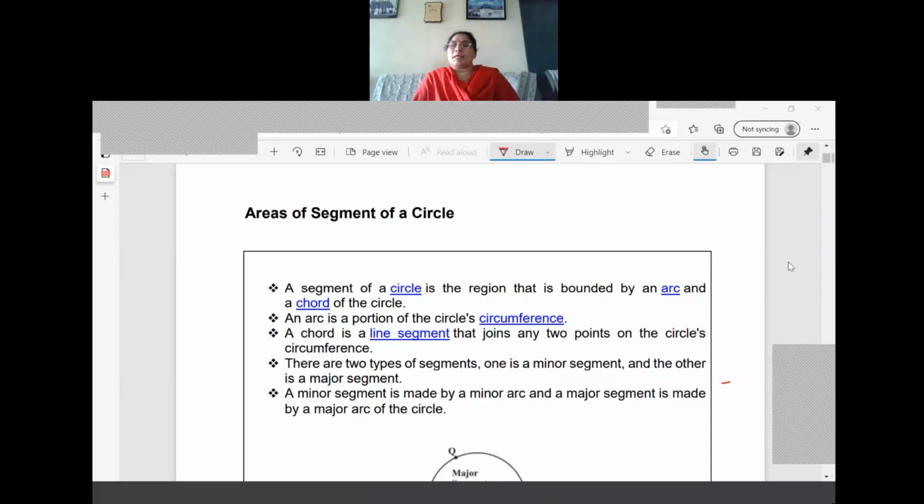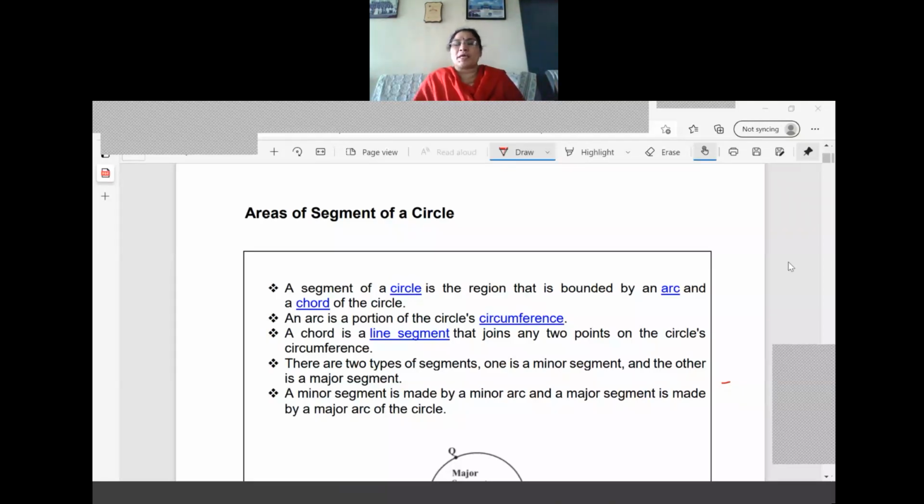Right? So already we have studied what is a segment of the circle. It is the region bounded by the arc and the chord only. When we studied about a sector, two radii and an arc of the circle come in. Now we are studying about a segment. Segment means it is covering the arc and the chord. Arc means it's a part of the circumference only, nothing else. A chord means the line segment joining the 2 points on the circle.